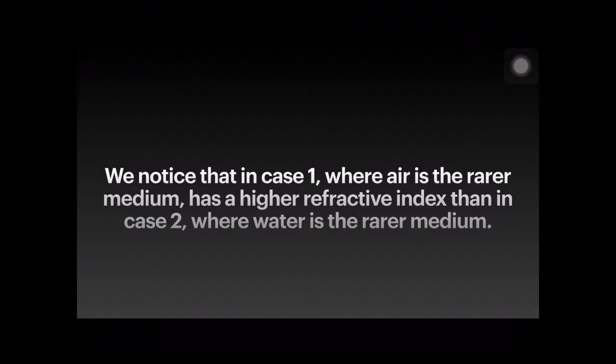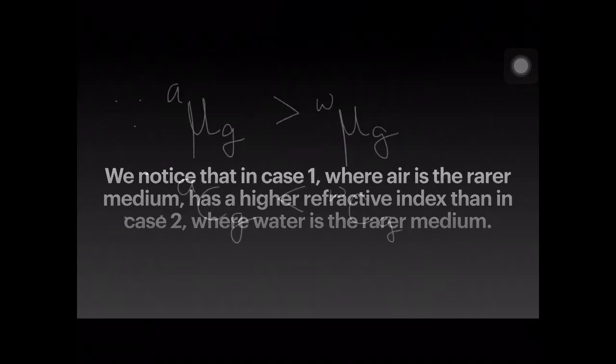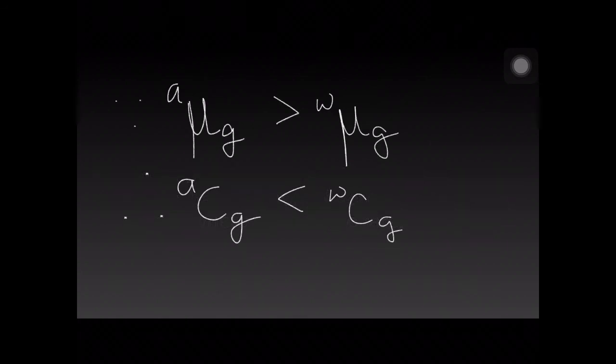We notice that in case 1, where air is the rarer medium, the glass has a higher refractive index than in case 2, where water is the rarer medium. So, since the refractive index of glass with respect to air is greater than the refractive index of glass with respect to water, the critical angle of glass with respect to air will be smaller than the critical angle for glass with respect to water.